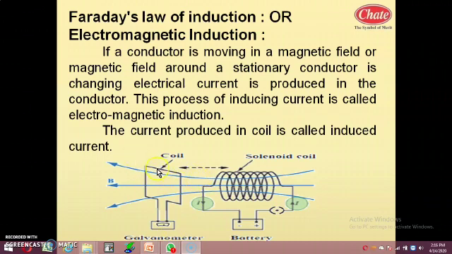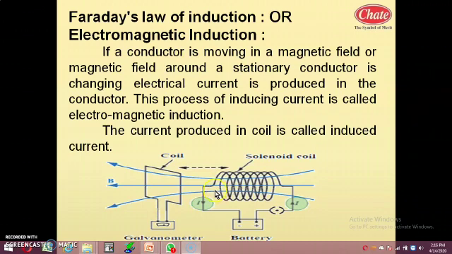It means the number of magnetic lines passing through the coil, the number of magnetic lines cutting the coil, are changing. Whenever the number of magnetic lines which cut the coil are changing, it is found that current is induced in the coil. This is the concept behind electromagnetic induction. I can also explain the same phenomenon like this.